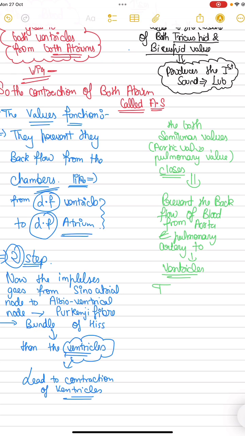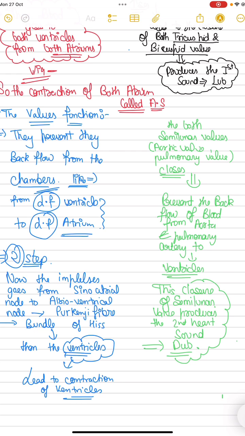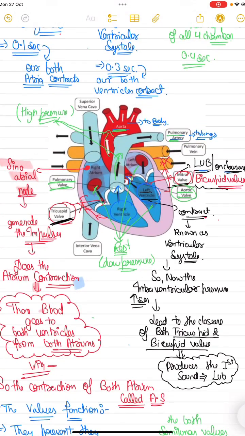This closure of the semilunar valves produces the second heart sound. What is the second heart sound? That is your dub. The closure of the semilunar valves produces the second heart sound, dub, from the pulmonary valve and aortic valve.